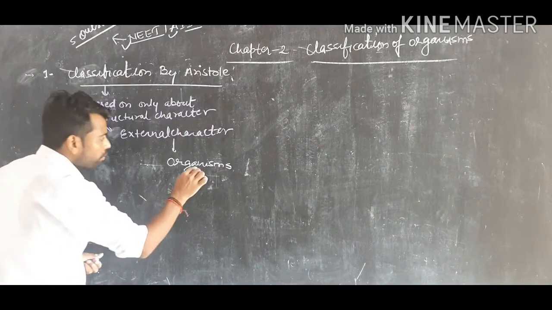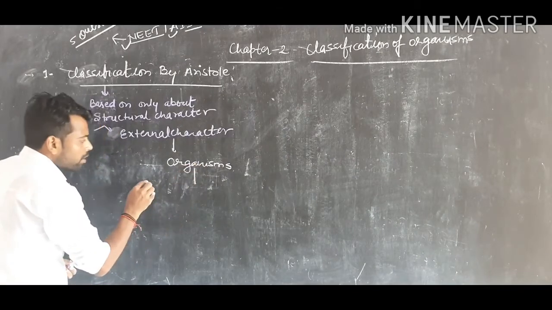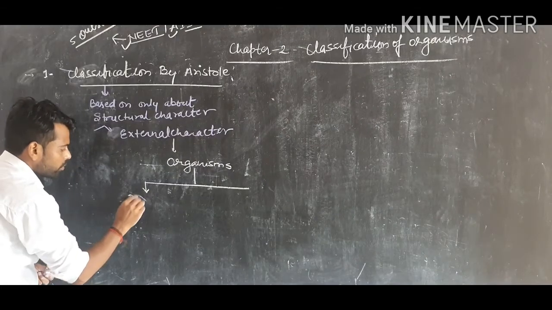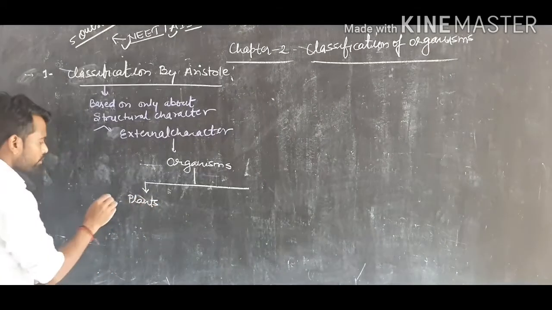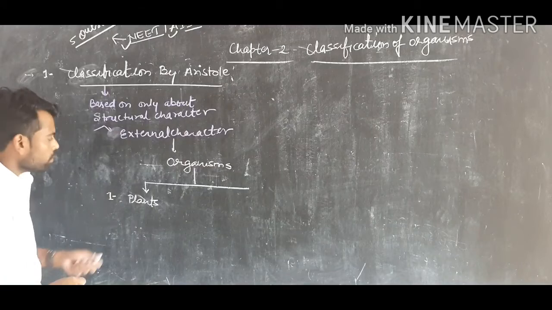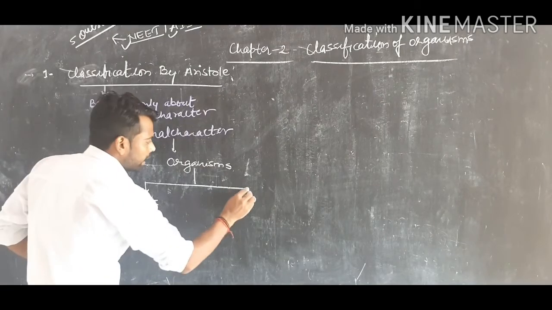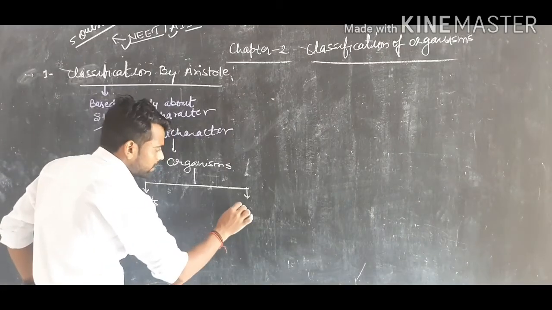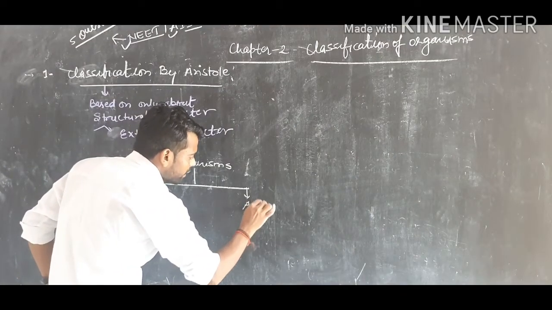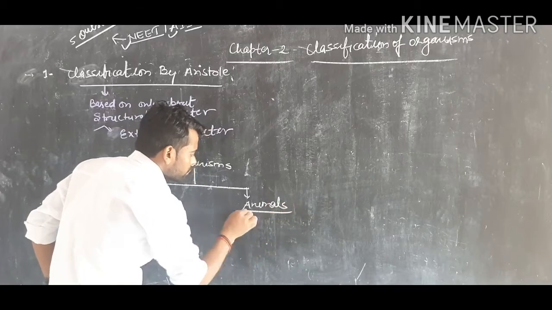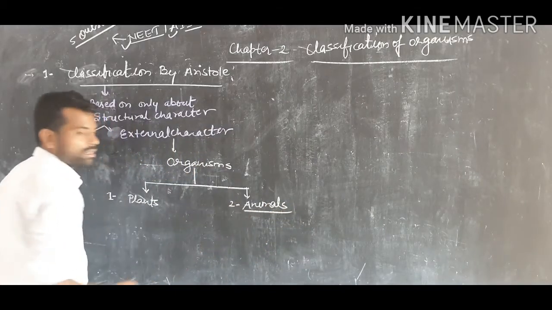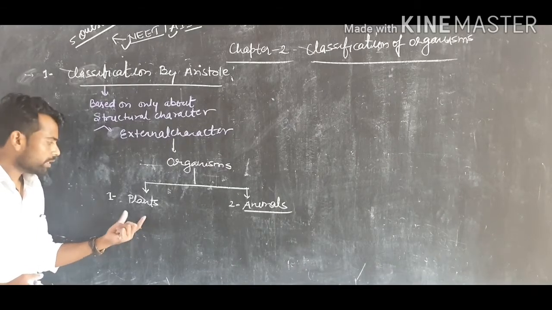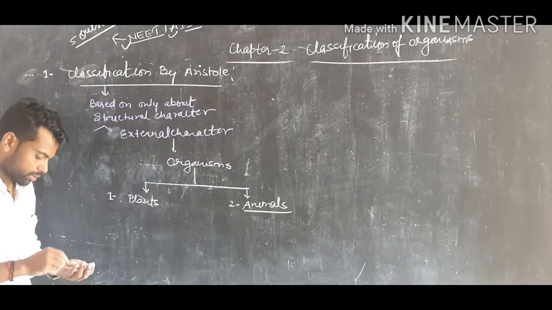are basically of 2 types. One group of organisms was categorized into the first major group known as plants. The first group made by Aristotle is plants, and the second group made by Aristotle is known as Animalia, that is, animals. These are the two basic groups made by Aristotle: one is called plants and the second is called animals.